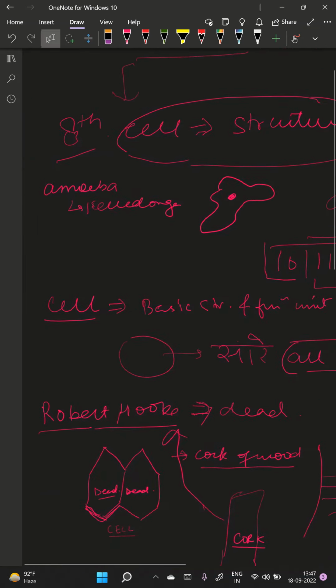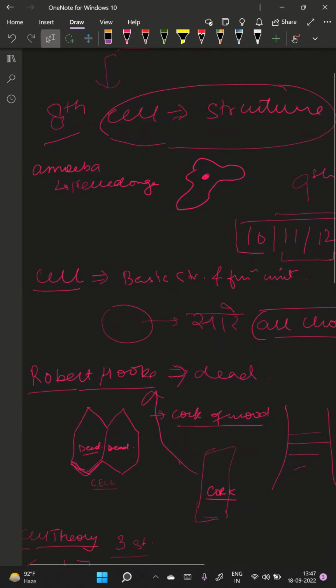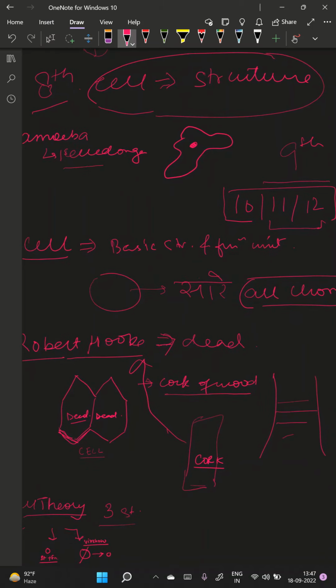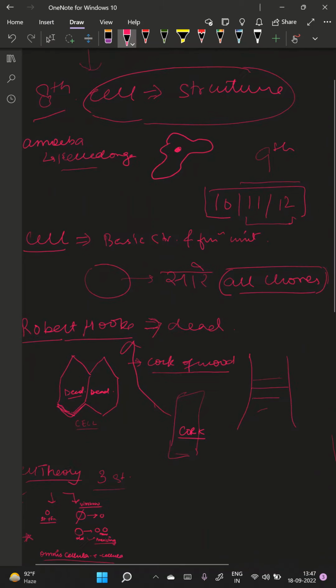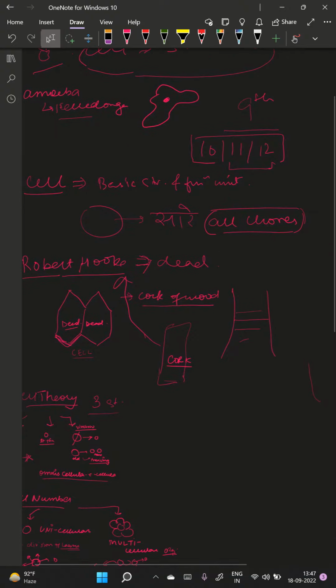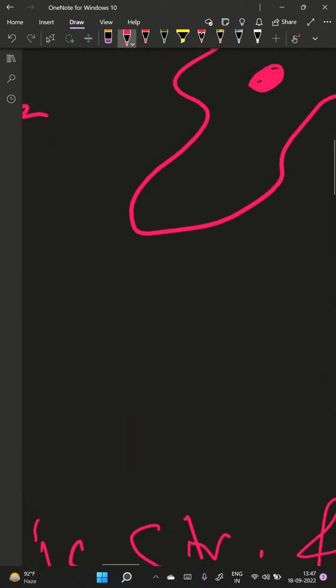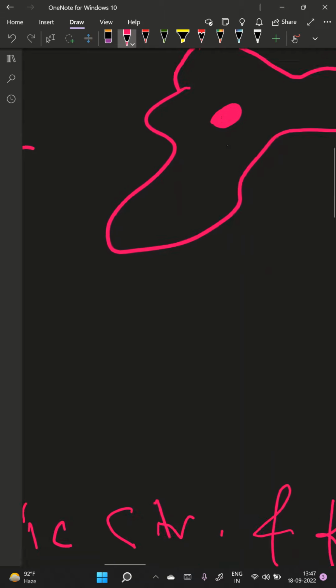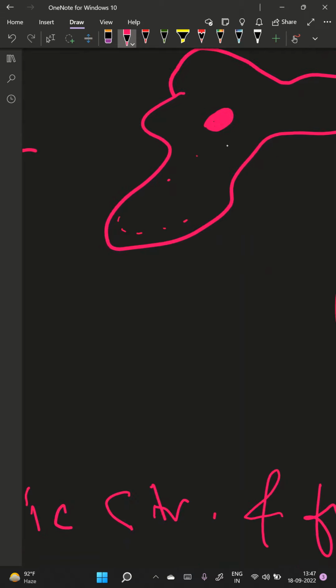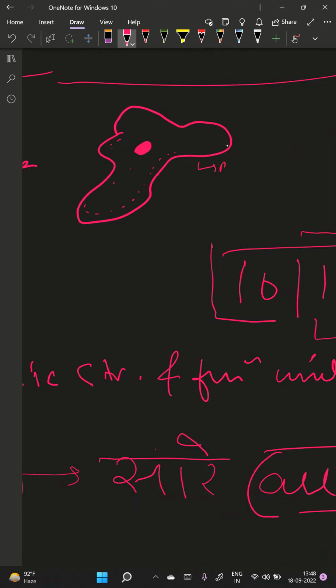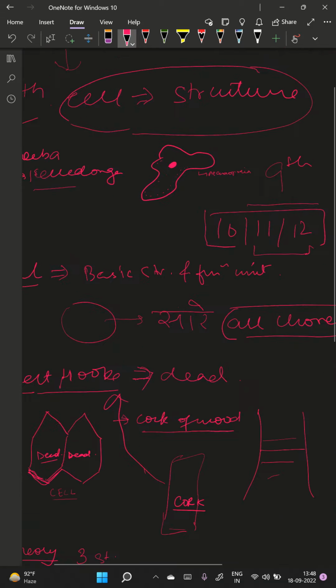So when we talk about cell, in class 8 we have already learned about amoeba, which is a unicellular structure, which means it's a single cell structure. It performs all activities on its own. It has a nucleus. It looks really weird to everybody. It has a cytoplasm. It forms pseudopodia. We have learned a lot about amoeba in your earlier classes.